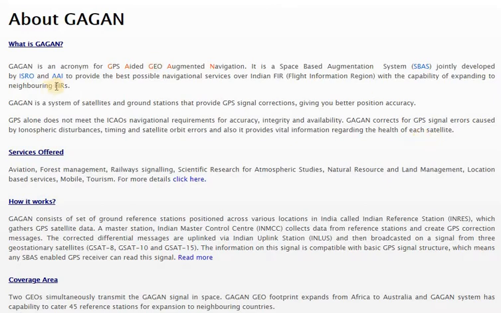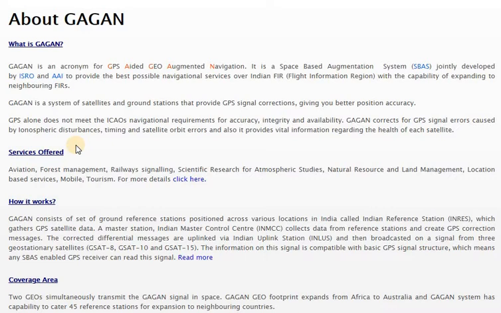So what actually is it doing here? What it means is that GPS alone cannot meet ICAO's requirements. What is ICAO? International Civil Aviation Organization. Their requirements are to get proper accuracy, integrity and availability. So GPS alone cannot meet all these requirements.